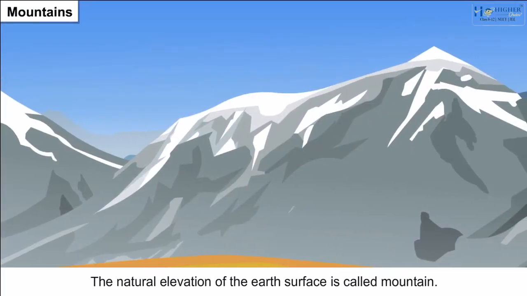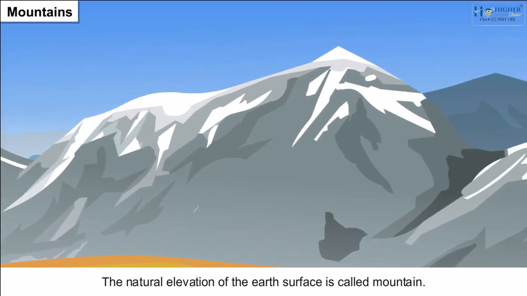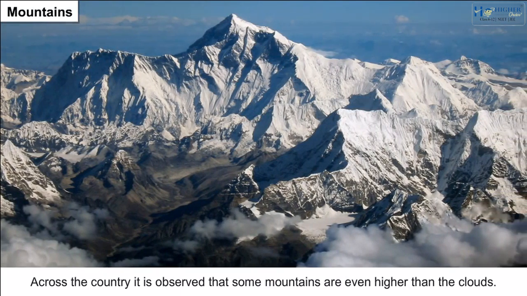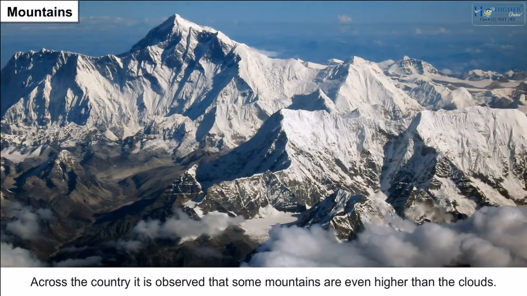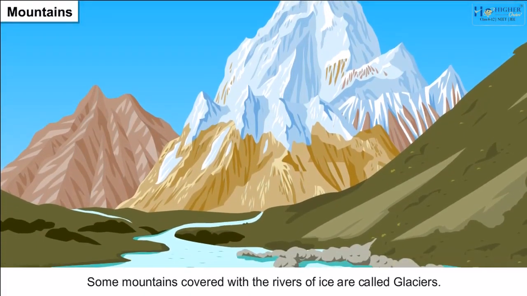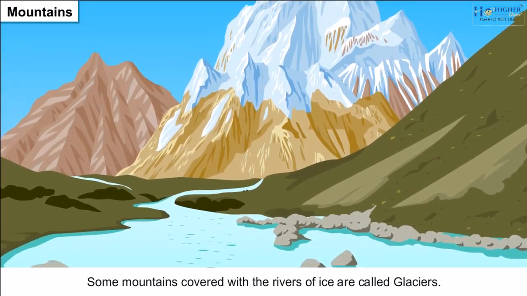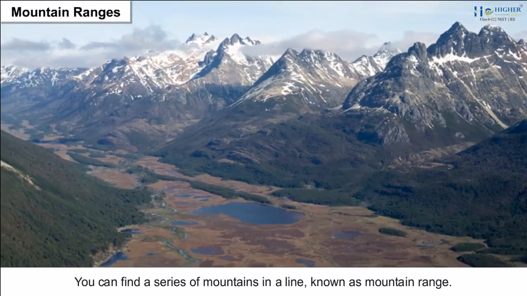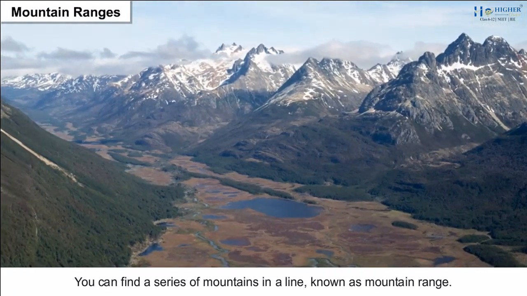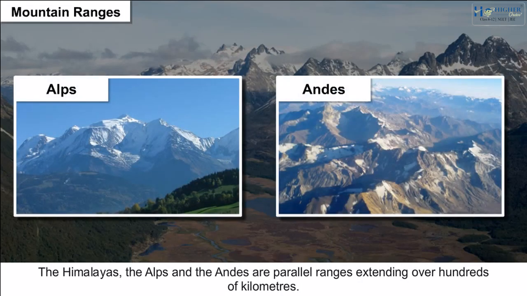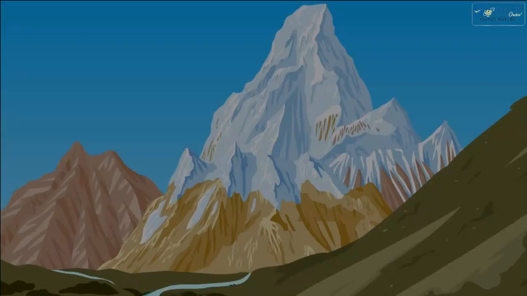Mountains. The natural elevation of the Earth's surface is called mountain. Across the country, it is observed that some mountains are even higher than the clouds. Some mountains covered with the rivers of ice are called glaciers. Mountain ranges. You can find a series of mountains in a line known as mountain range. The Himalayas, the Alps and the Andes are parallel ranges extending over hundreds of kilometers.